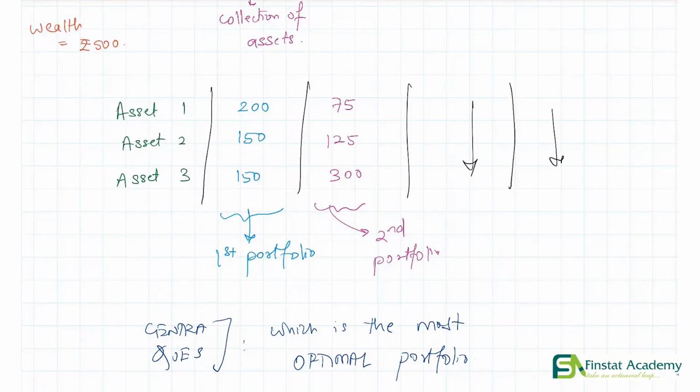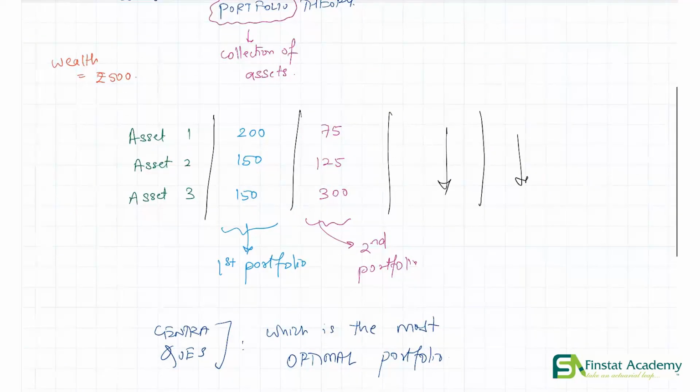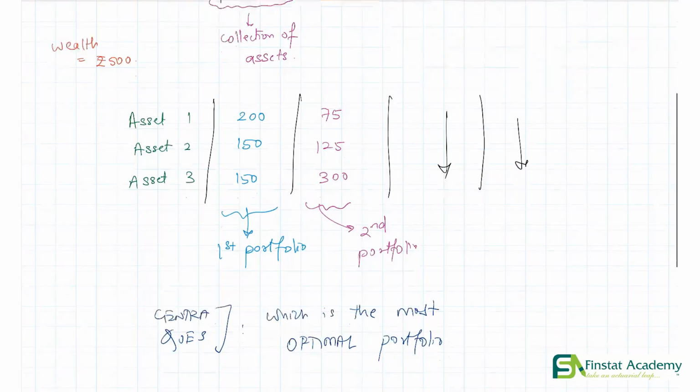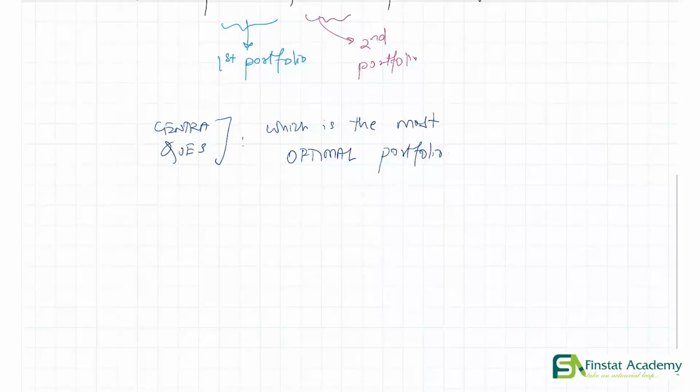Okay, so let's begin. Now any theory, any model starts where? कोई भी theory या कोई भी model चालू कहाँ से होता है? It starts with its assumptions. So that's what we're going to look at now. We look at the assumptions of the mean variance portfolio theory. Assumptions. All right. Assumption number 1.